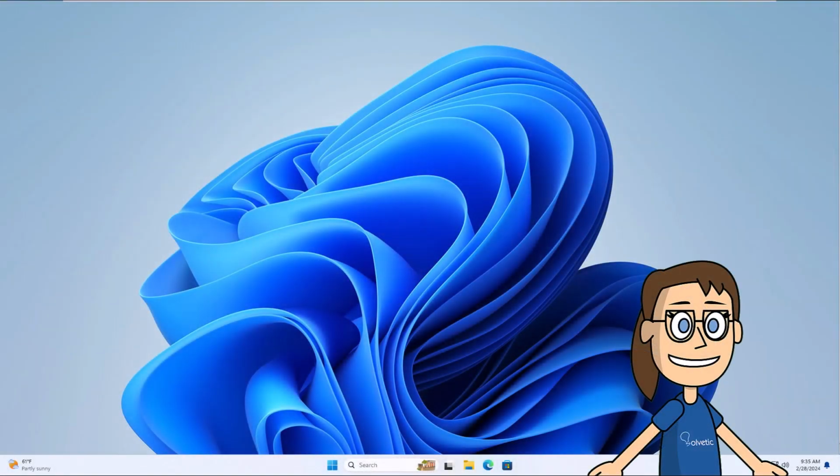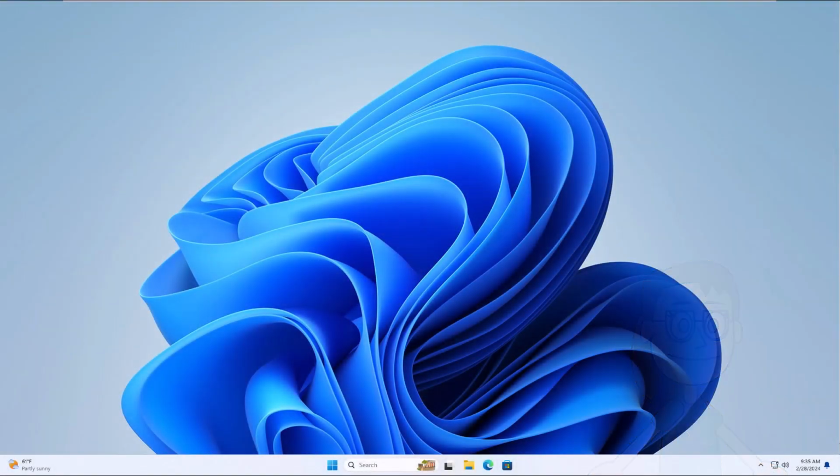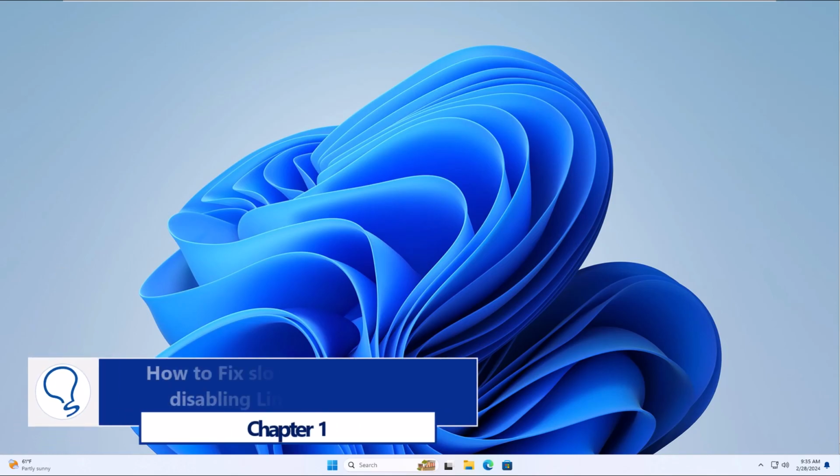Today at Solvetic, we will see how to fix slow laptop startup. Chapter 1. How to fix slow laptop startup disabling Linux Subsystem.